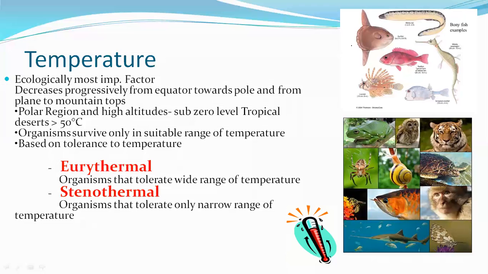Okay, now coming on to the high temperature organisms. High temperature organisms are those which can tolerate high temperatures, and they are adapted to those temperatures. Some of them are thermophilic organisms, microorganisms as well, which can survive very high temperature. So remember, organisms are of two types, eurythermal and stenothermal. If it is asked what is the definition of eurythermal: organism that can tolerate a wide range of temperature, whereas stenothermal is organism that can tolerate only a narrow range of temperature.